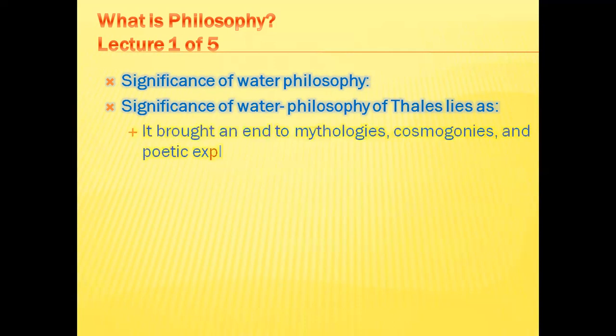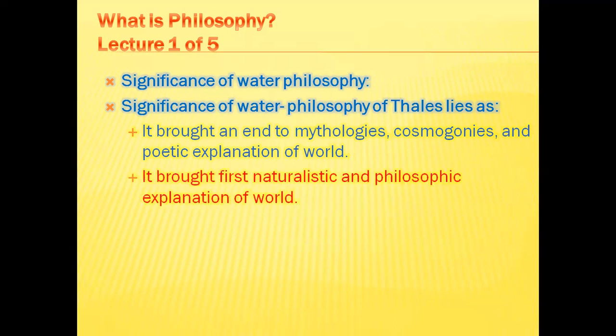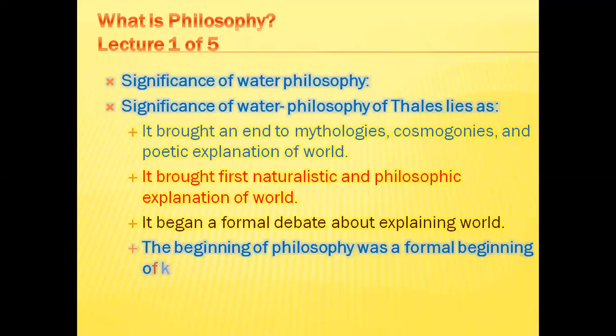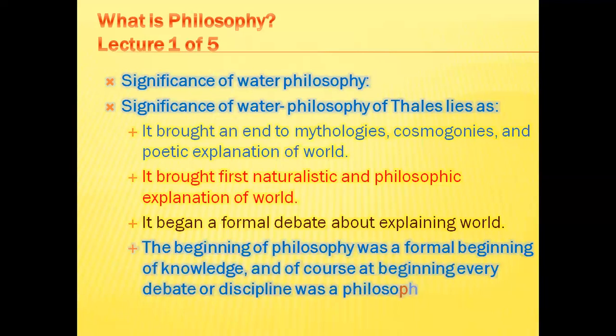Number one, Thales brought an end to mythologies, cosmogonies, and poetic explanations of the world. Number two, this theory brought the first naturalistic and philosophic explanation of the world. Number three, the water philosophy of Thales began a formal debate about explaining the world. Number four, the beginning of philosophy was a formal beginning of knowledge, and of course, in the beginning every debate or discipline was a philosophic one and comes from philosophy.